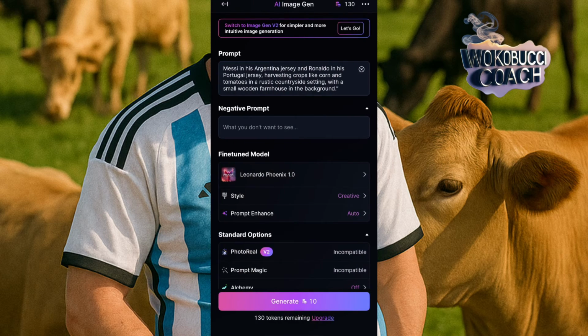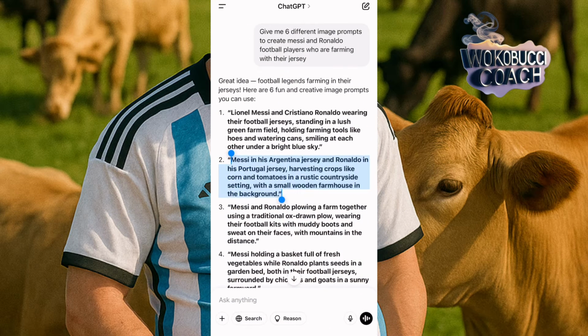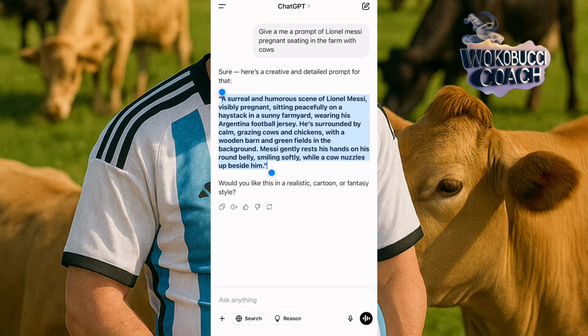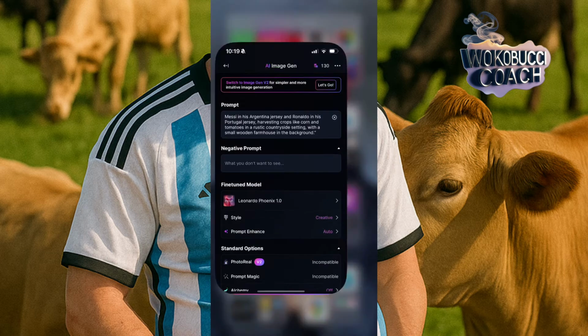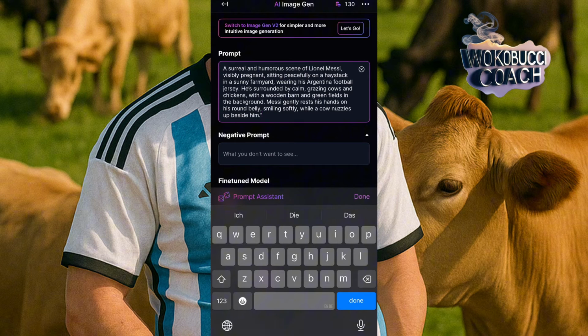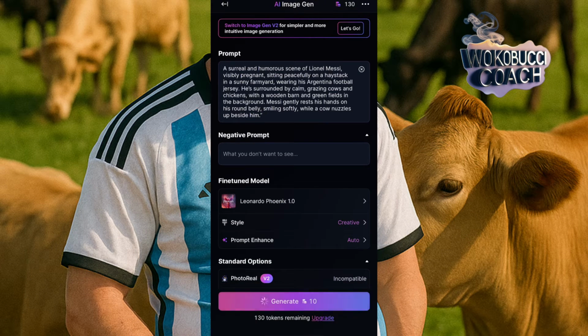Now I'll go back to ChatGPT and I tell it to give me another crazy prompt, okay? Give me a prompt of Lionel Messi pregnant. I will copy this. I'll go back to Leonardo AI. I'll click on prompt. I'll paste it there. Then I'll click on generate again and I'll generate that.